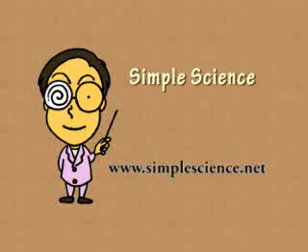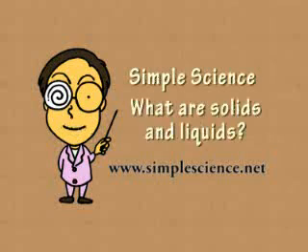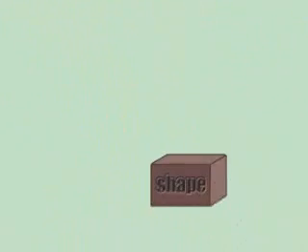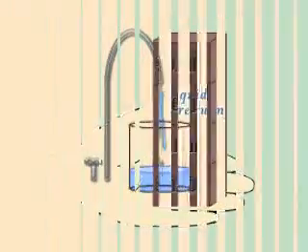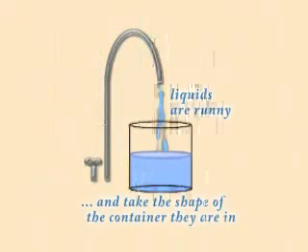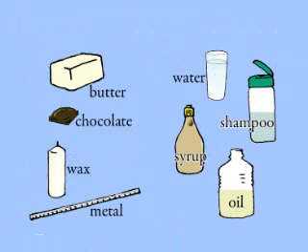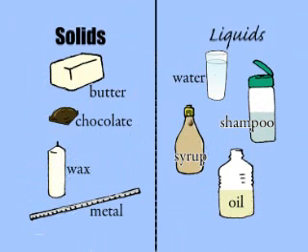Simple science. What are solids and liquids? Solids keep their shape, and you can hold them. But liquids are runny and take the shape of the container they are in. So the chocolate, butter, candle wax, and metal are all solids. And the water, oil, syrup, and shampoo are all liquids.